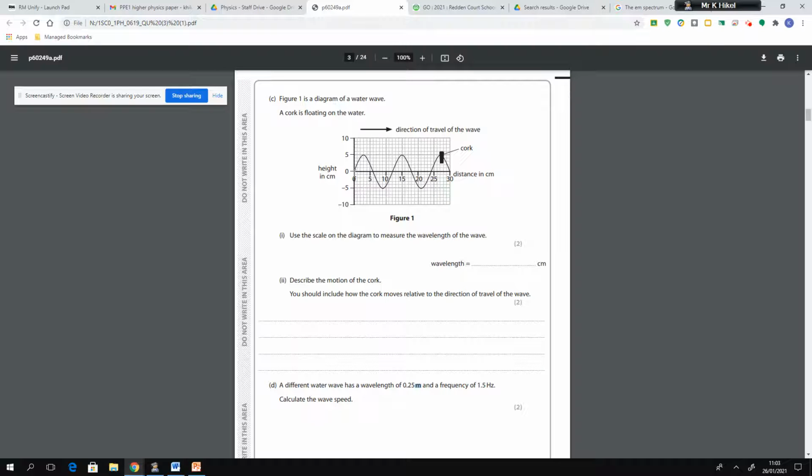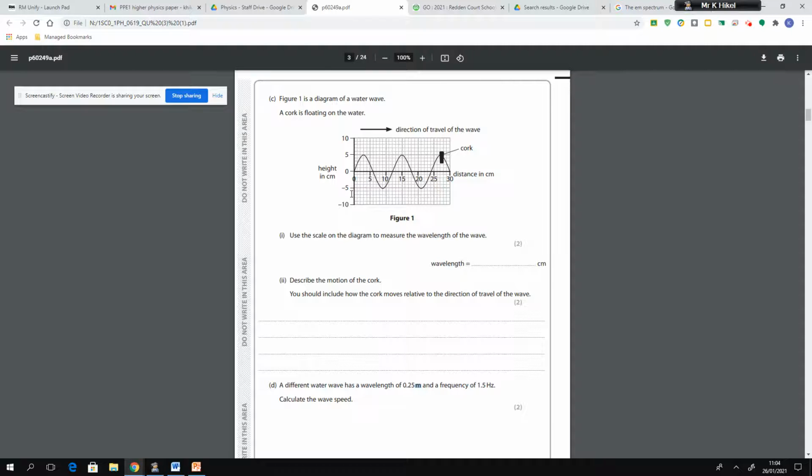Well, if the distance between here to here is worth 5 centimeters and we've got 5 little squares, then we're just going to do how much is one little square worth, which would be 5 divided by 5. So a distance of 5 centimeters divided by 5 will tell you how much each little square is worth, and that gives you each little square being worth a distance of 1 centimeter.